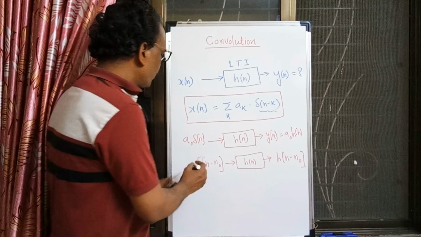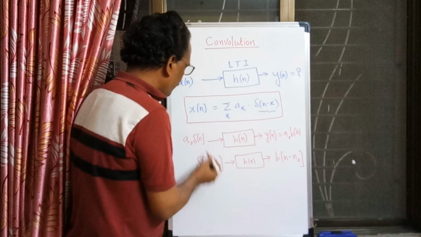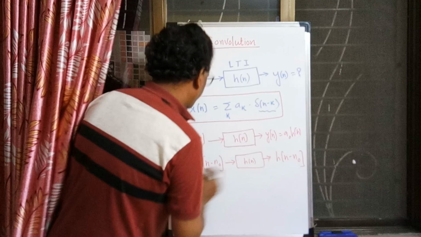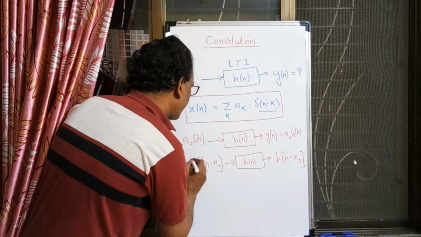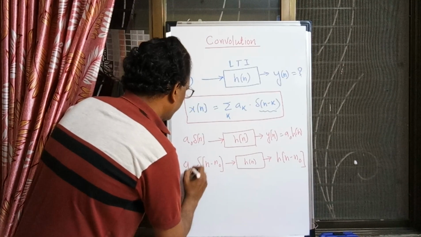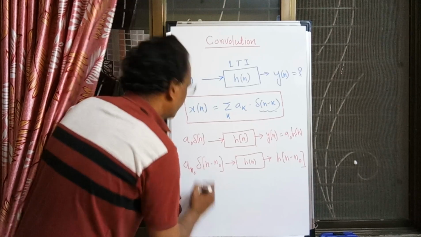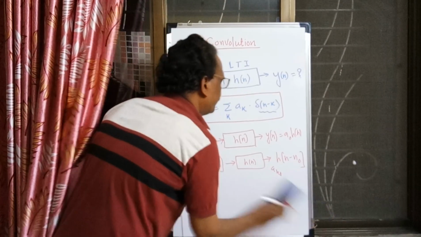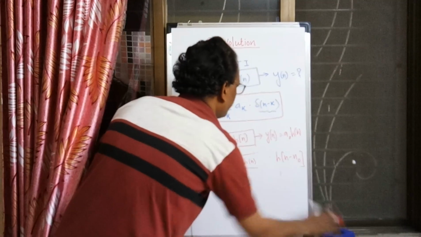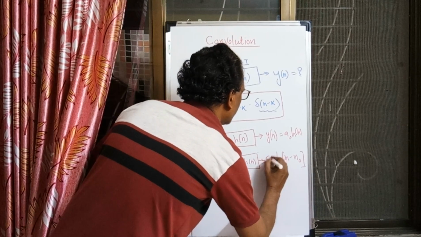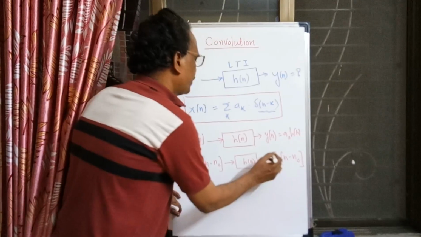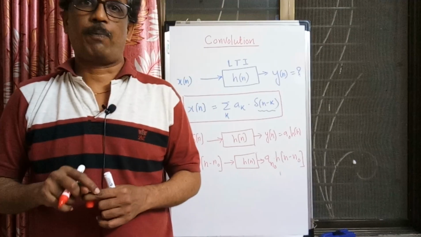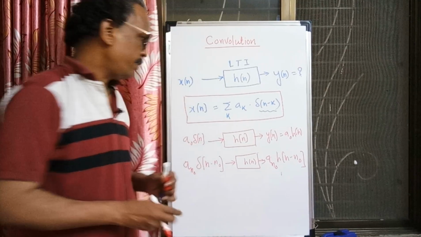We know the response to del n is h of n, so the response to del of n minus n0 is h of n minus n0. If I scale this by something, let us say A n0, the output will be A n0 times h of n minus n0, because the system is linear. So I am exploiting both properties, linearity and time invariance.